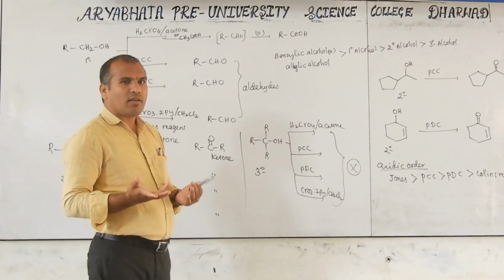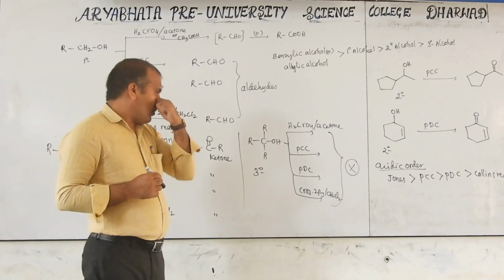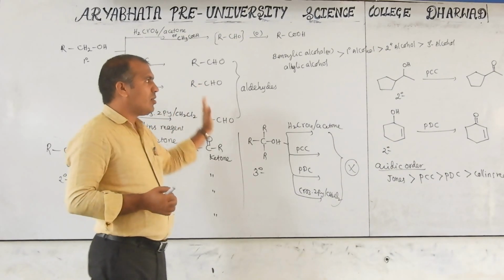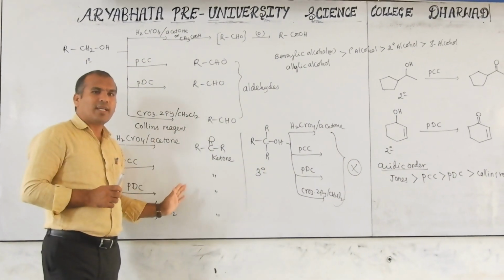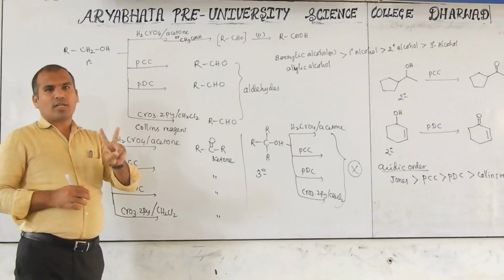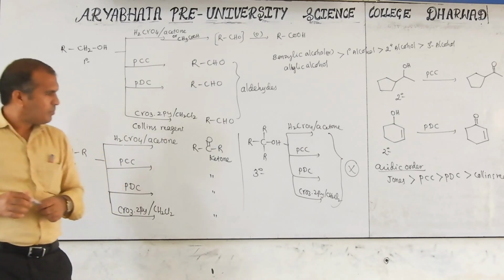But tertiary alcohol rarely, depending upon some reagent, may react. But normal reagents, these are controlled oxidations. These are also known as mild oxidizing agents. The two strong oxidizing agents are KMnO4 and K2Cr2O7.